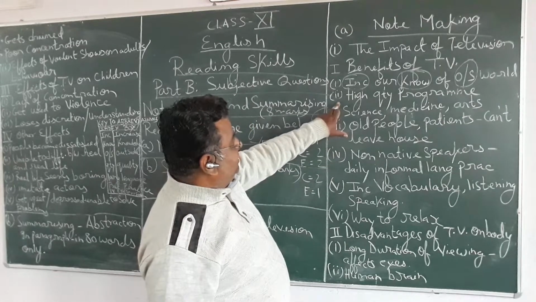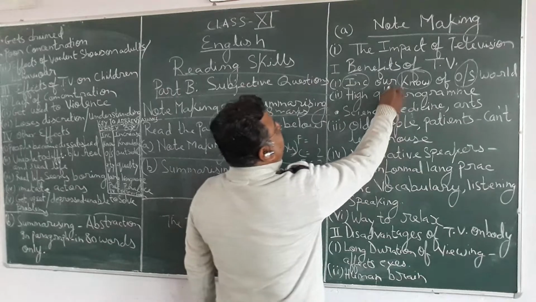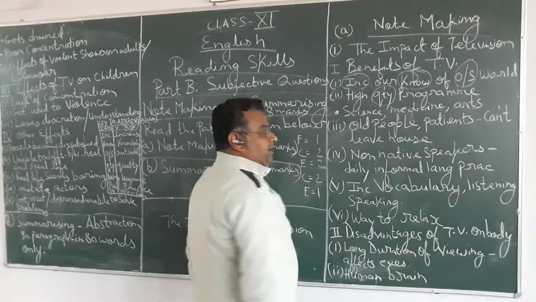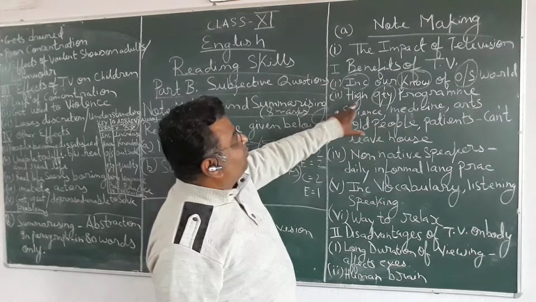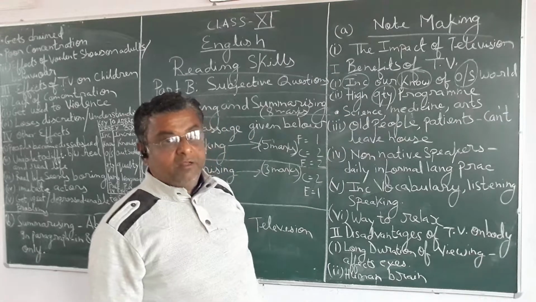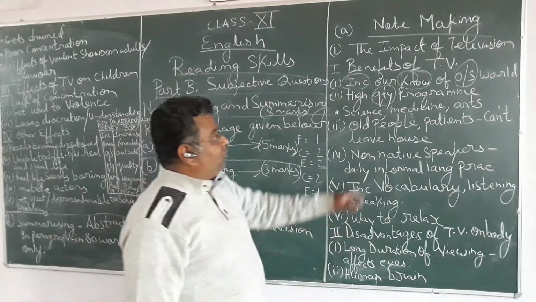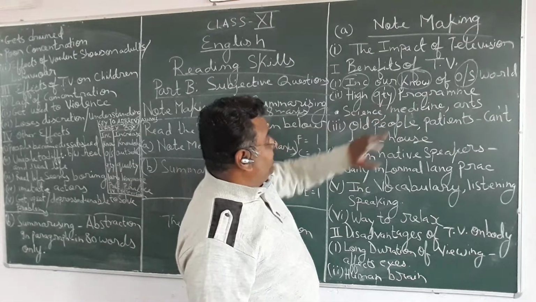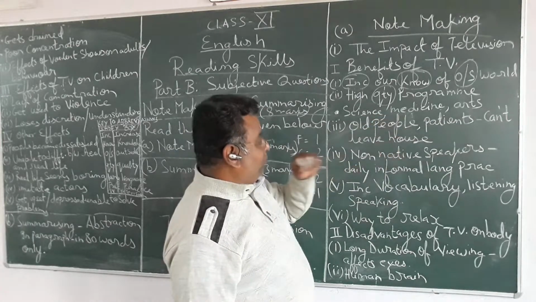Now the second sub-point you have given is high. Again, you have used abbreviation over here, QTY. QTY for quality. High quality program. That means everybody is watching high quality programs on television. We are talking about that. QTY means high quality program.